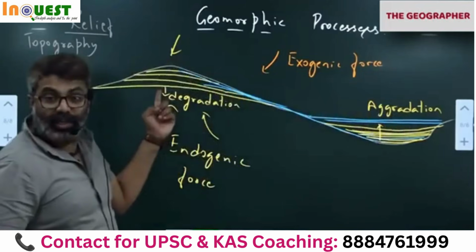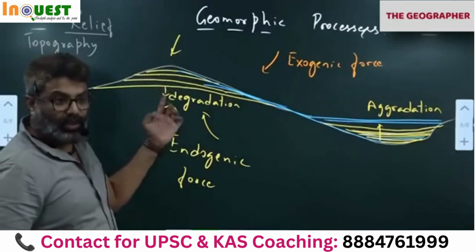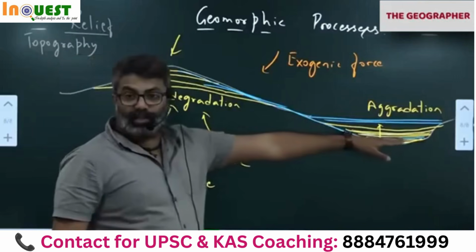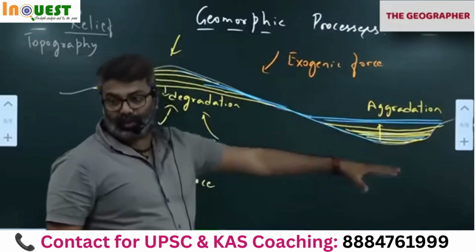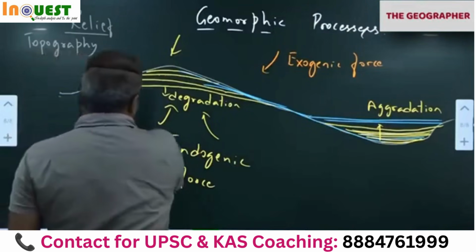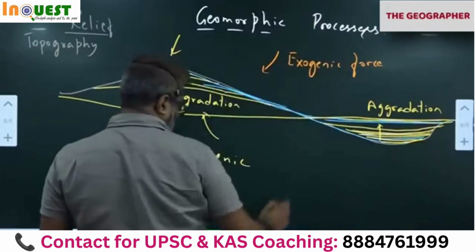Erosion is a degradation process. Understood? Erosion is a degradation process where the material is removed, whereas deposition is an aggradation process where the material gets filled up. Notice that one fine day this entire earth surface will come to the same level, like this, flat.